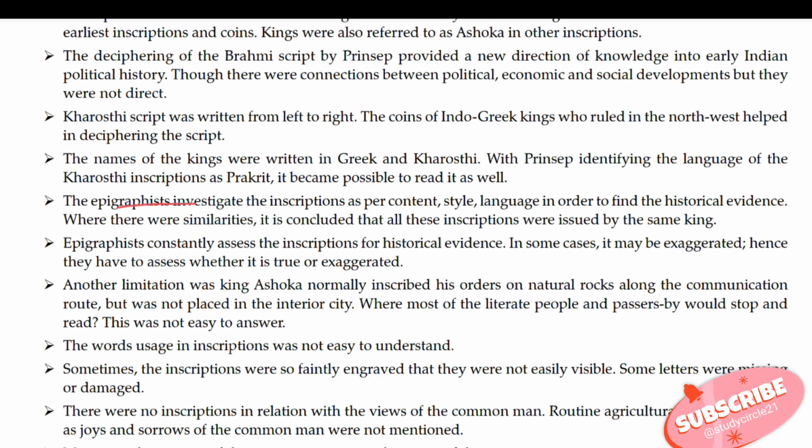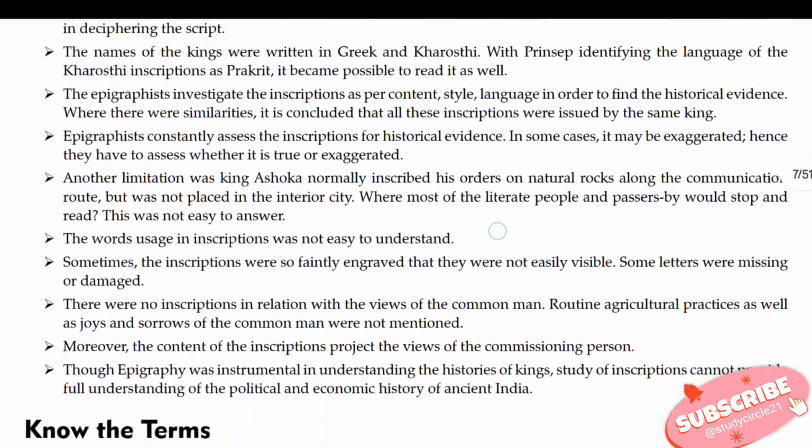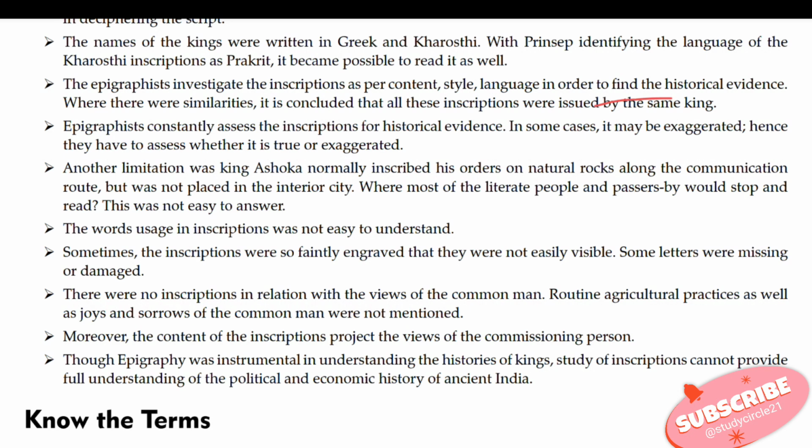Epigraphists investigate inscriptions by content, style, and language in order to find historical evidence. They constantly assess an inscription for its historical evidence. In some cases it may be exaggerated, hence they have to assess whether it is true or exaggerated. Another limitation was that King Ashoka normally inscribed his orders on natural rocks along the communication routes, but not in the interior cities, where most literate people and passersby would stop and read. This was not easy to answer.